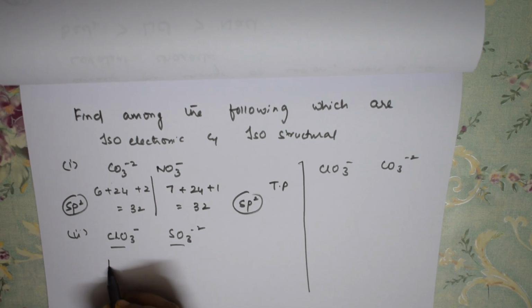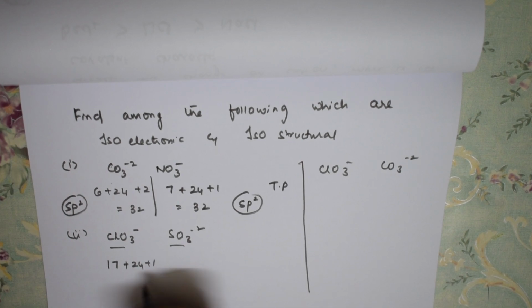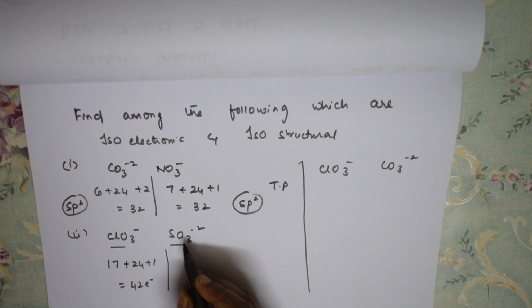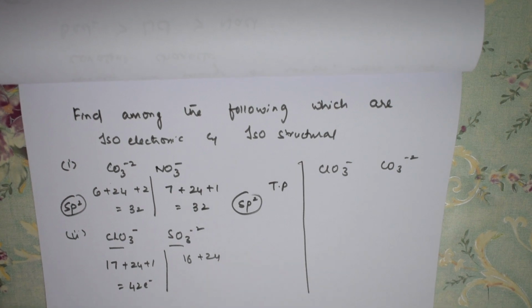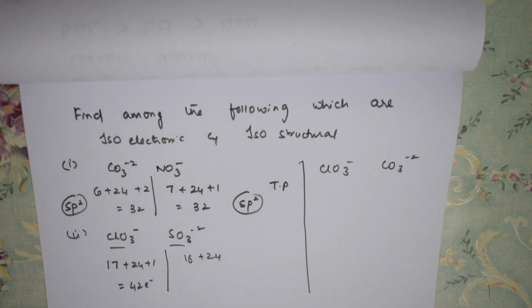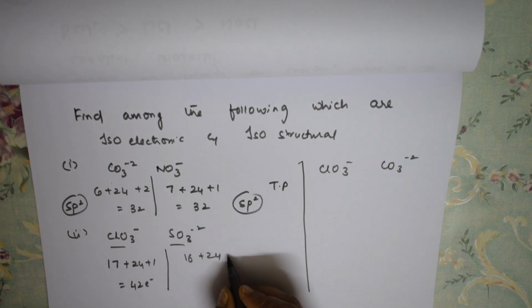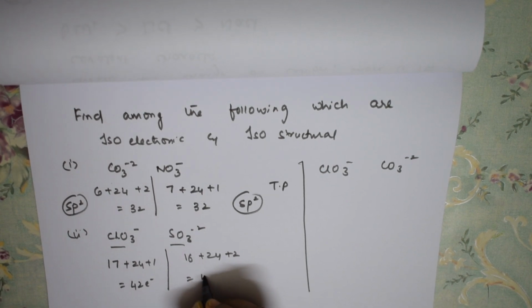Let us calculate for this. ClO3 minus: atomic number of chlorine is 17, oxygen is 8, 8 times 3 is 24, plus 1. How many electrons? 42 electrons. If I take SO3 minus 2, sulfur is 16, 8 times 3 is 24, plus 2. So total 42 electrons.